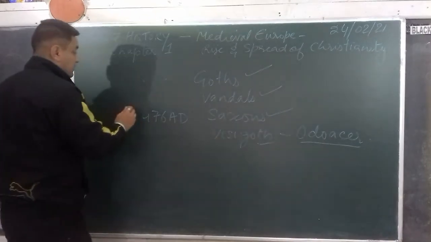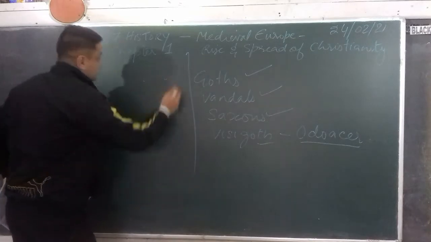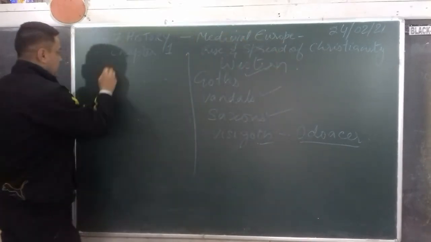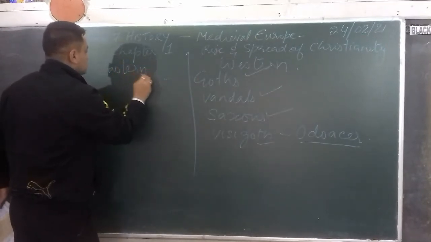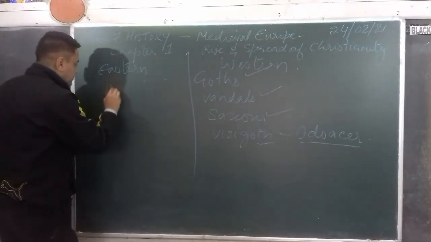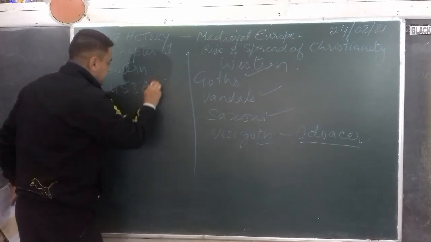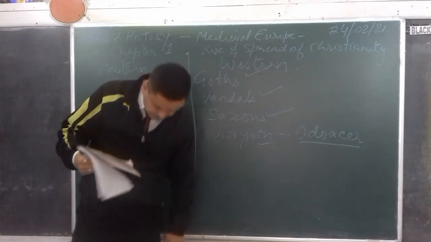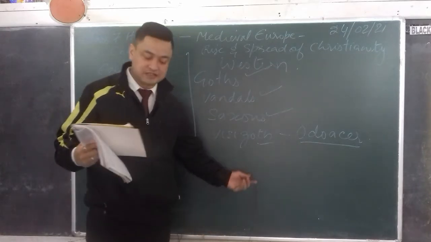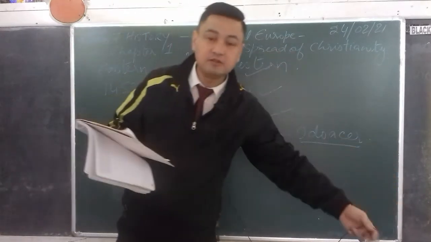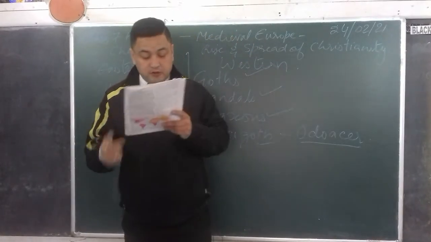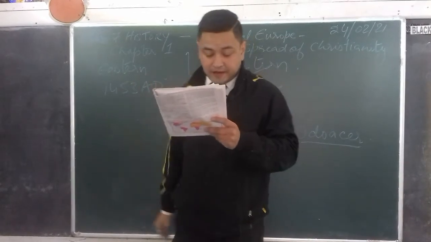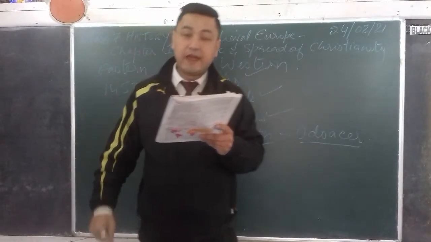AD. So we are talking about the Eastern; this is the Western. The Western Roman Empire was defeated, whereas the Eastern Roman Empire survived till 1453 AD, until it was attacked by the Ottoman Turks. Remember that, which I have taught you last time. Ottoman Turks.